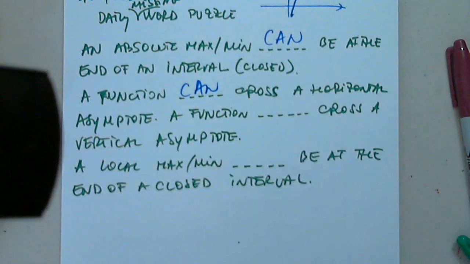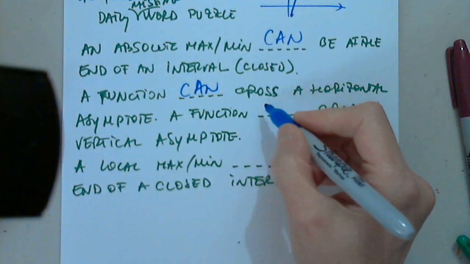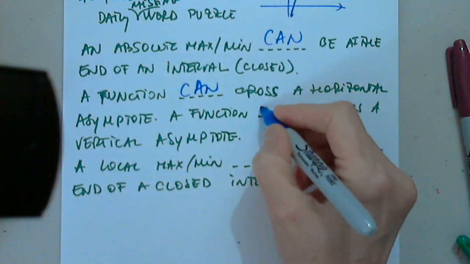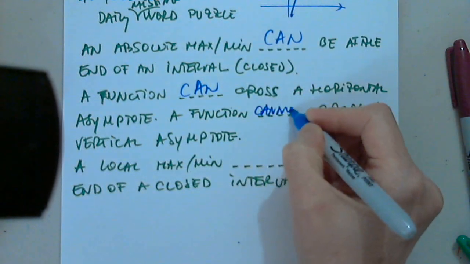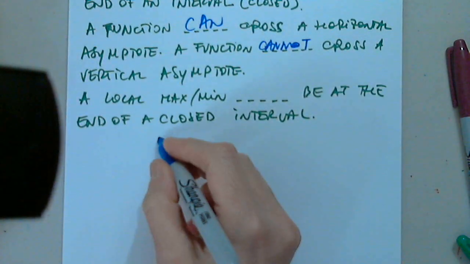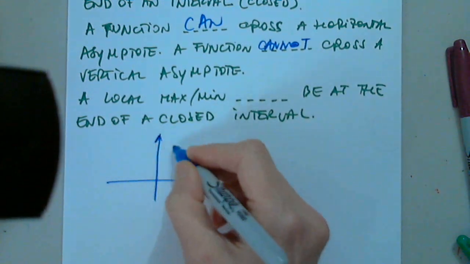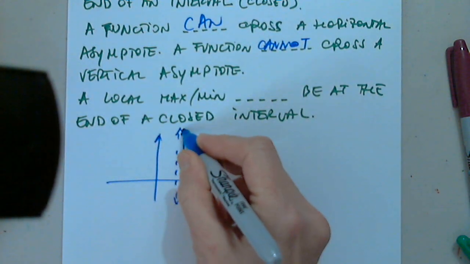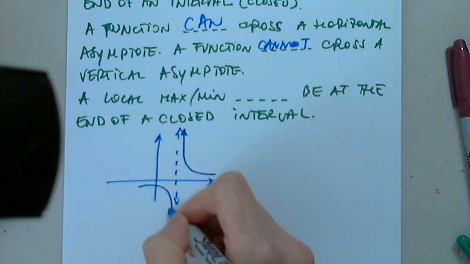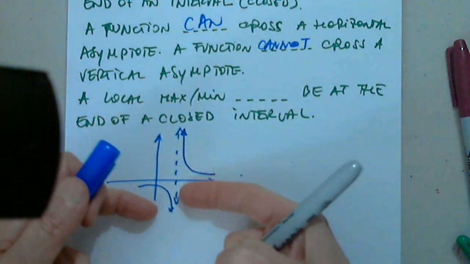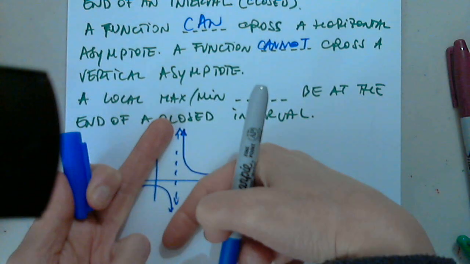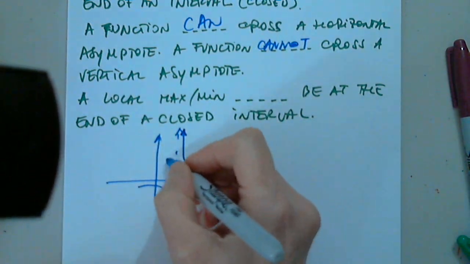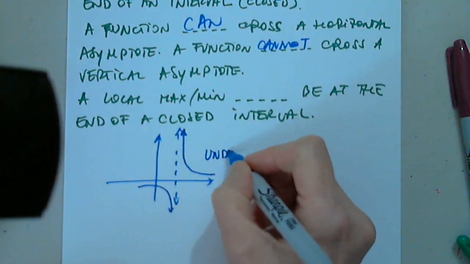A function can cross a vertical asymptote. Can. Cannot. So if a vertical asymptote is this, remember the function either goes to infinity or goes to negative infinity, or both to infinity, both to negative infinity, or vice versa. It can never cross here because it's undefined.